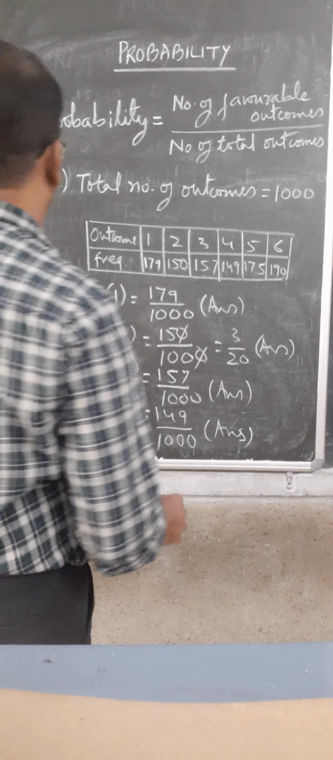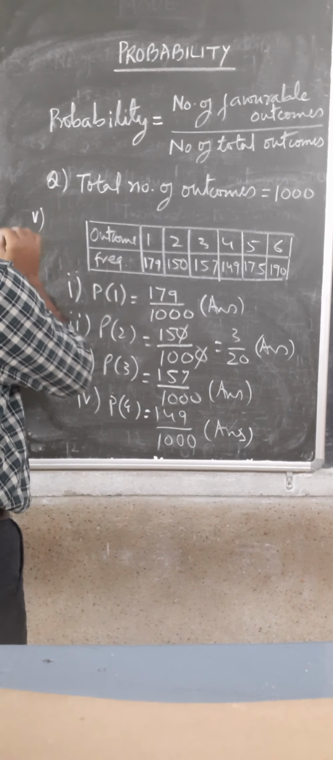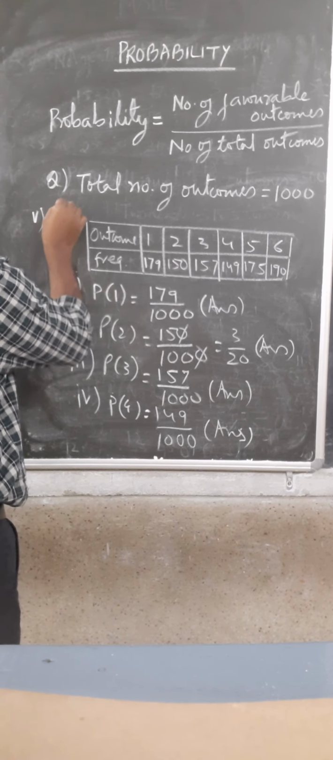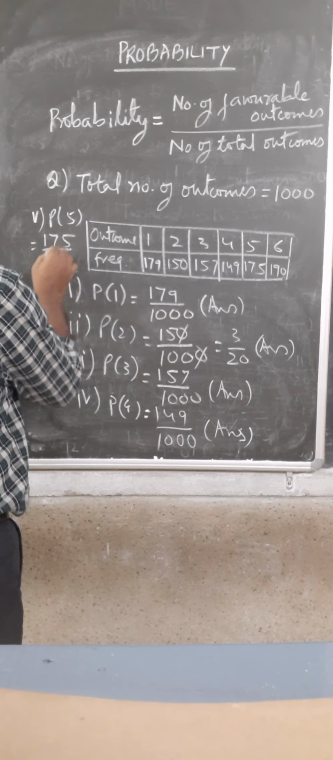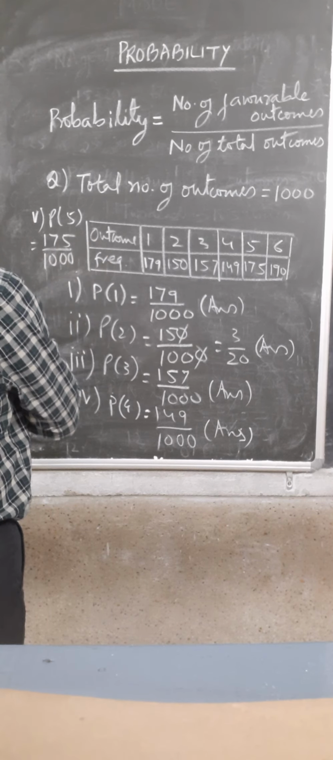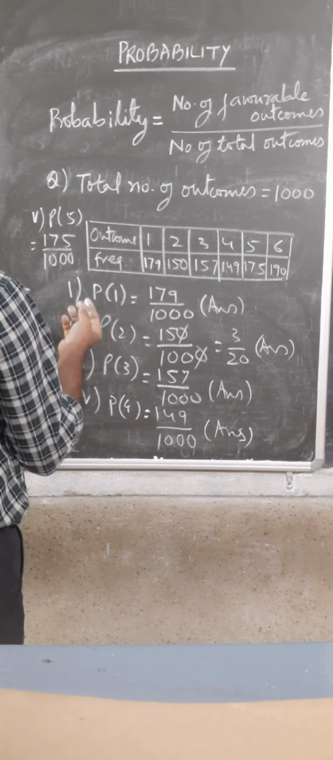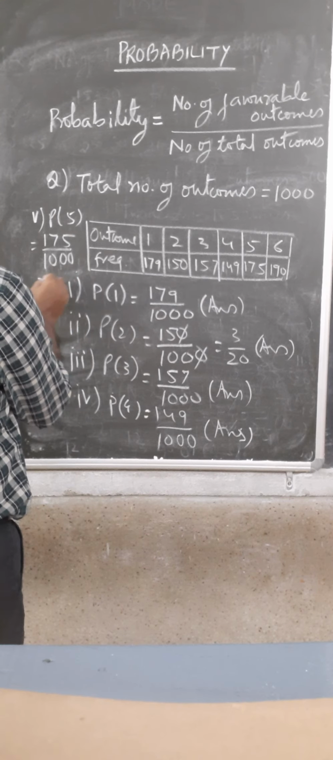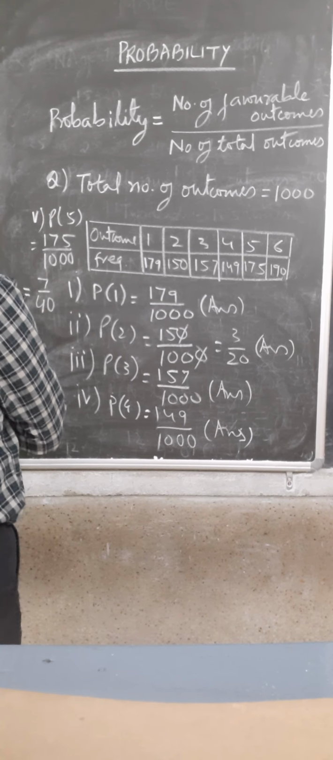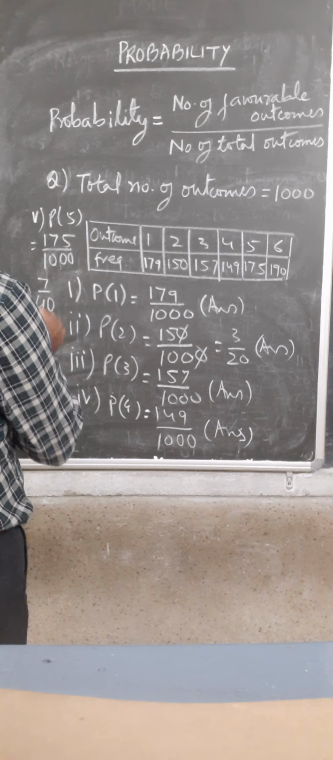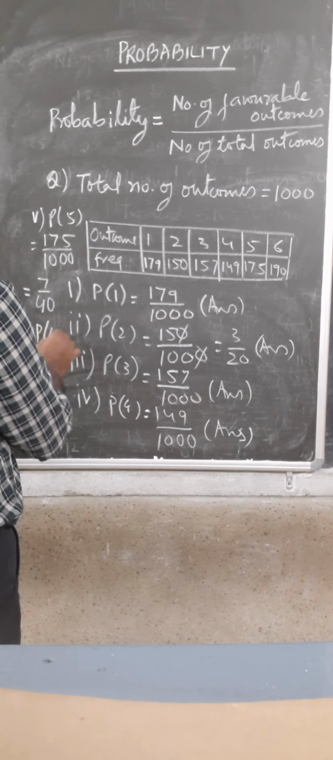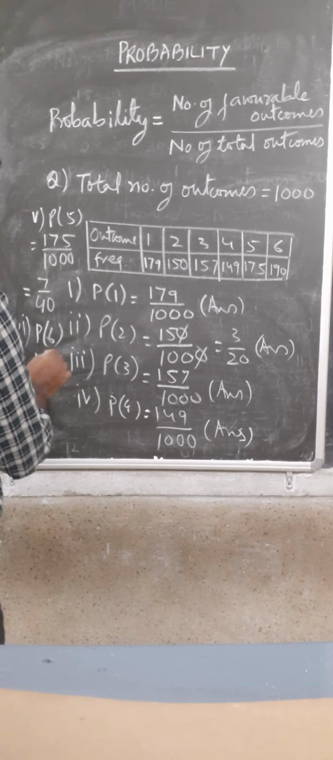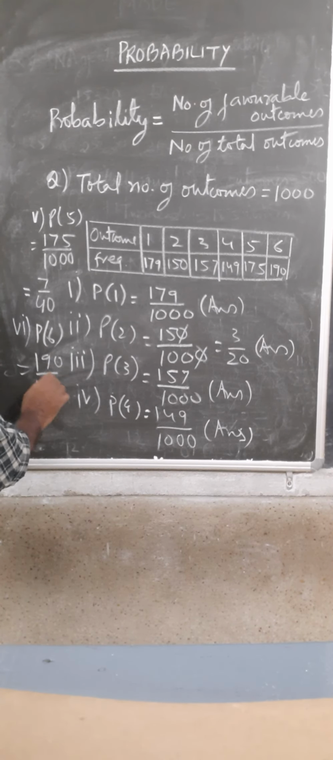Okay, now the fifth part. The probability of getting a 5 will be 175 by 1000. Once again you cancel it by 5, or directly you can cancel by 25. It is 7 upon 40. Okay, and the sixth part, the probability of getting a 6 will be 190 by 1000. That is 19 by 100.